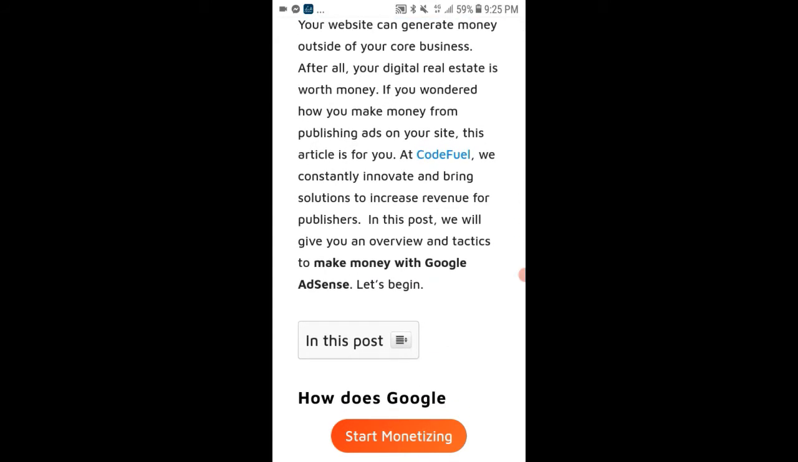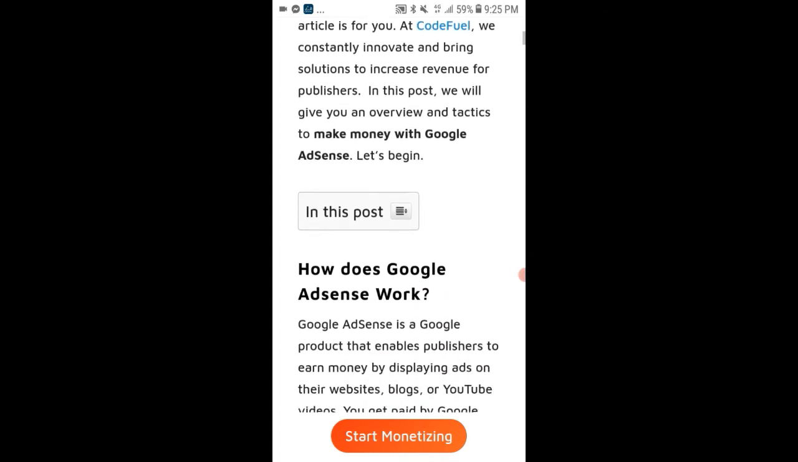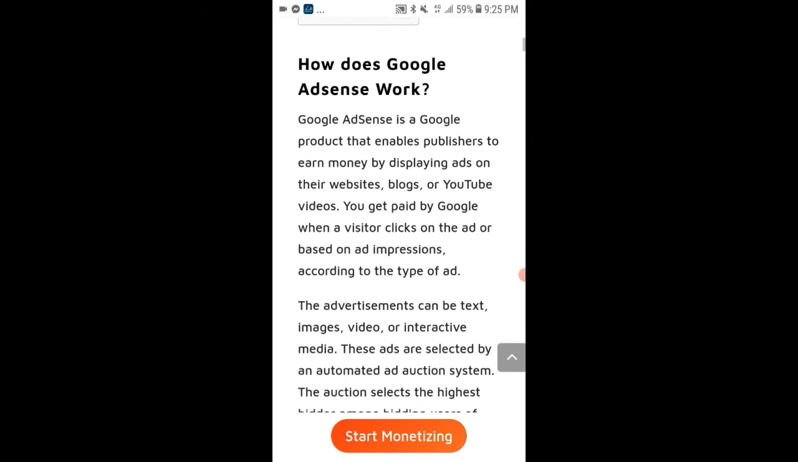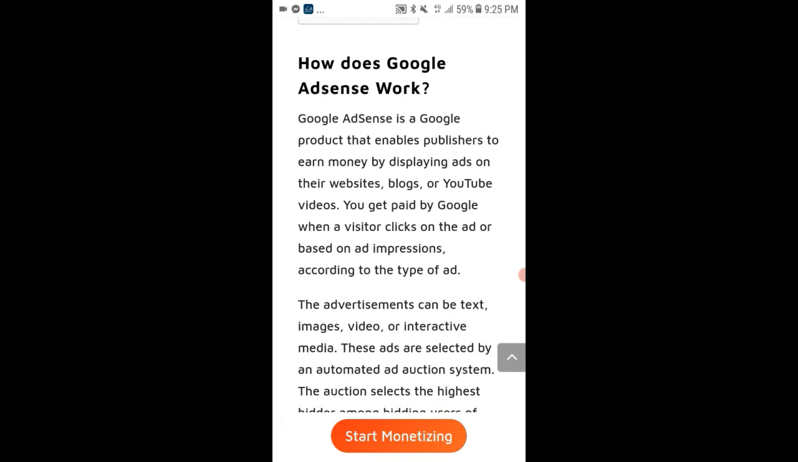We constantly evolve and bring solutions to increase revenue for publishers. In this post, we will give you an overview and tactics to make money with Google AdSense. How does Google AdSense work?